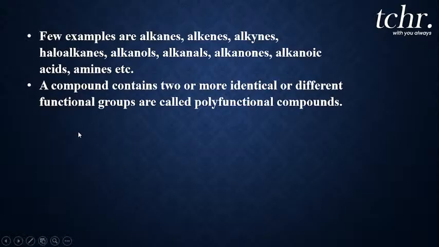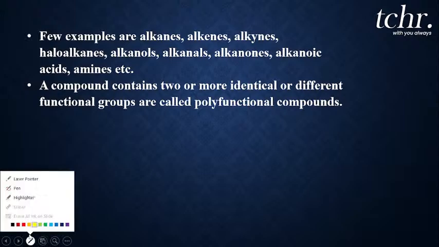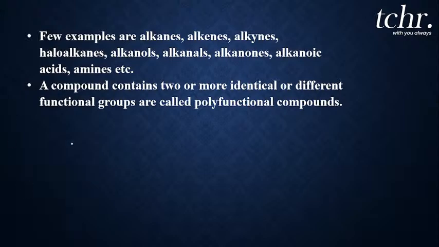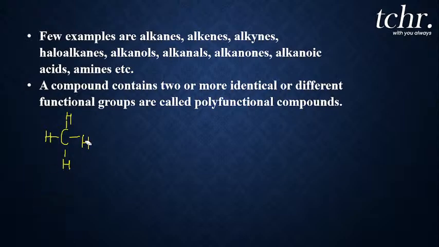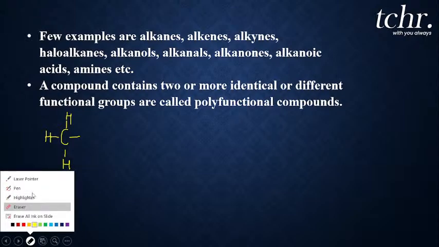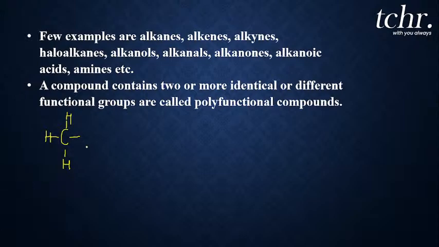Now for example, if I take a simple compound that is methane. Methane means you all know that carbon atom bonded to four hydrogen atoms, we call it methane. Now what I do, since carbon atom is covalently bonded to four atoms, remove any one of the hydrogen and add any group, like for example I will add halogens. For example, I will add chlorine.